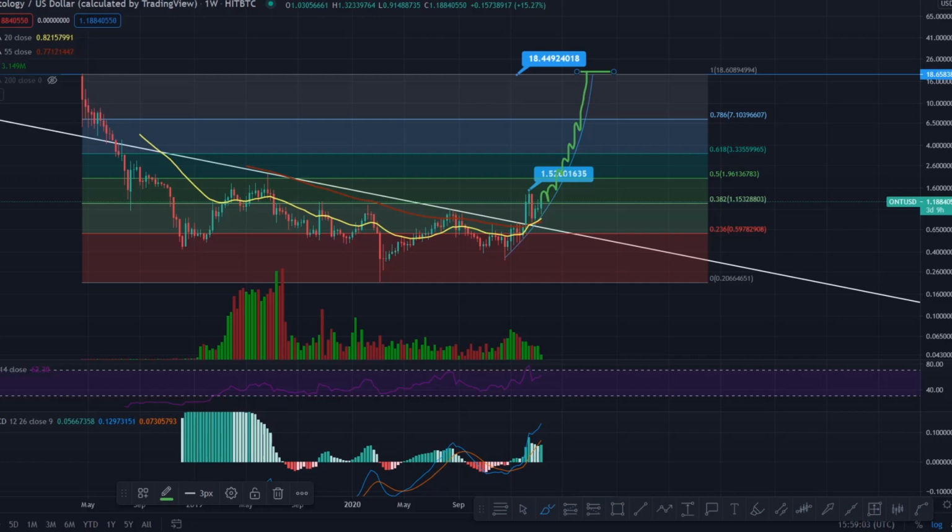So that looks really good for Ontology. It looks like it's set. The parabolic move has already started from down here. You can see that parabolic curve starting to form, and it's starting to creep up. And then towards the end of the bull run, we'll have that insane run, and who knows, we may get above that previous all-time high for Ontology. We may get there sooner.